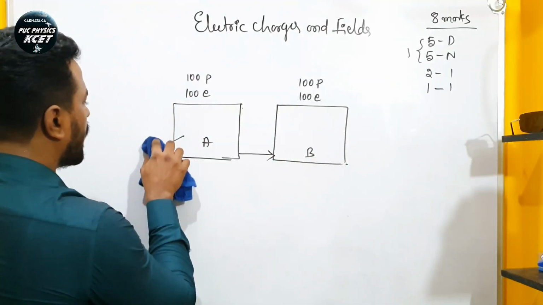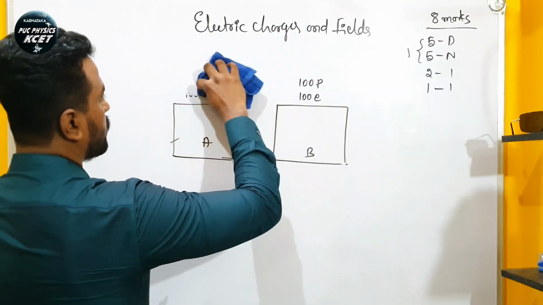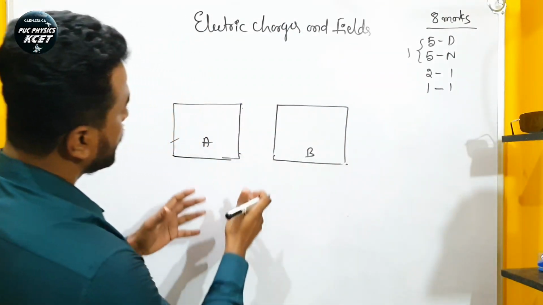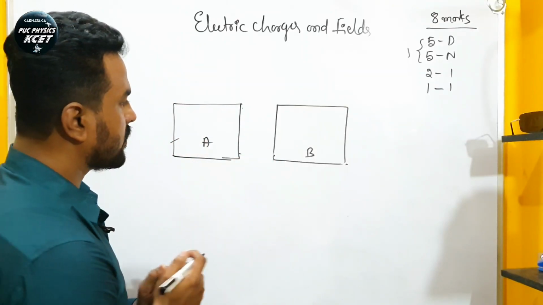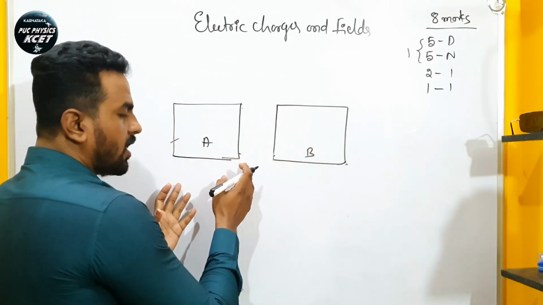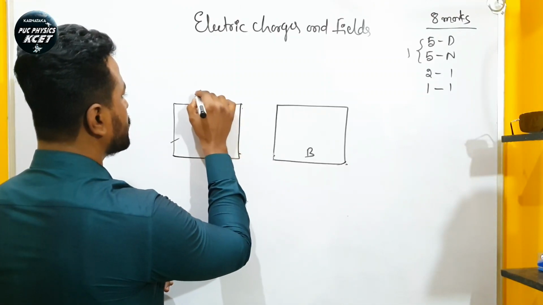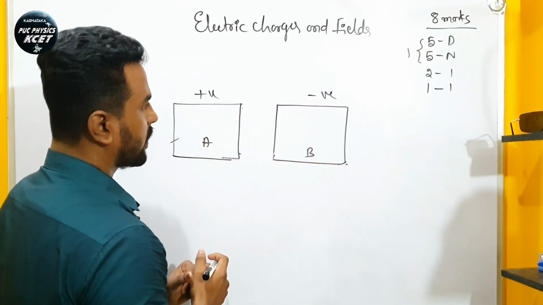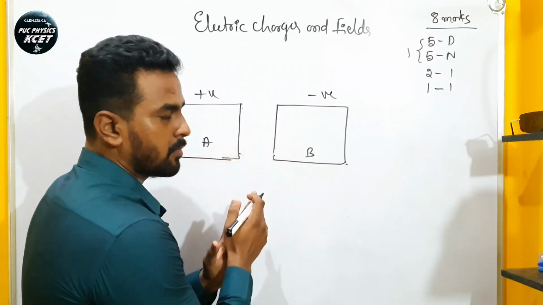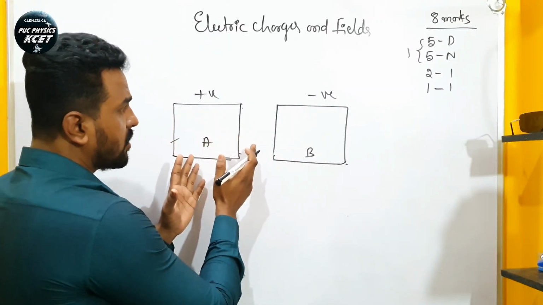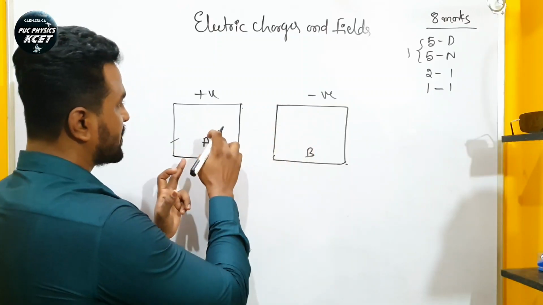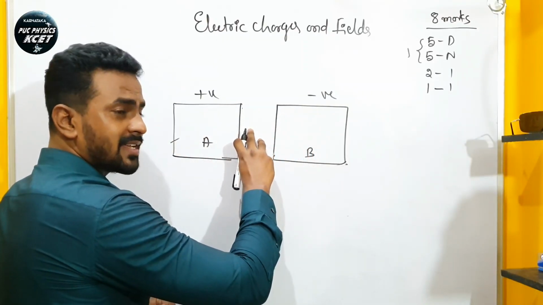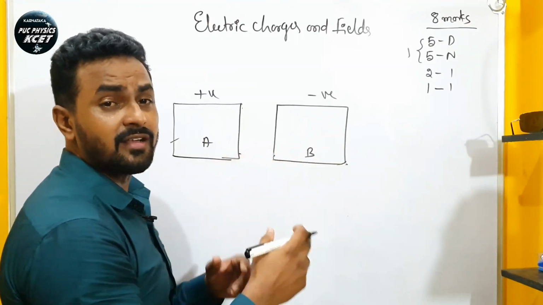If we consider two identical bodies, for example, body A and B, they look the same in size. Even though they are the same in size, one is positively charged and another is negatively charged. They look the same, but their nature of charge is different, positive and negative. But even though they look identical, their masses are different.